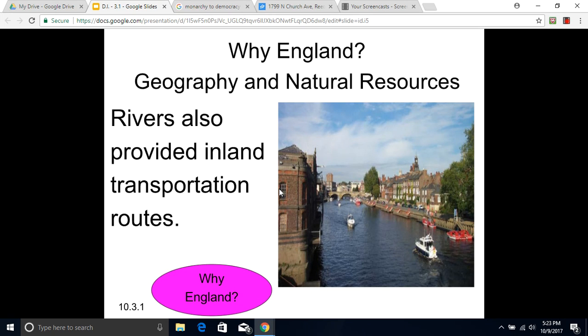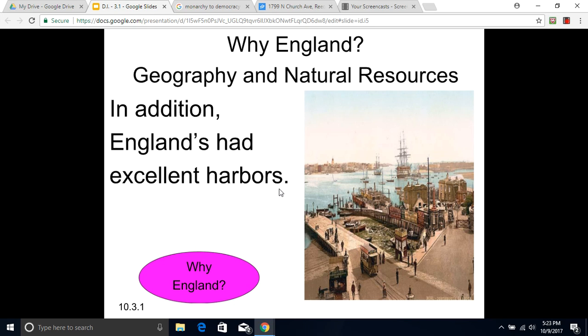Rivers also provided inland transportation routes before the invention of the train and the automobile. The fastest way to transport goods was by river or canal. In addition, England had excellent harbors for transporting things long distances.